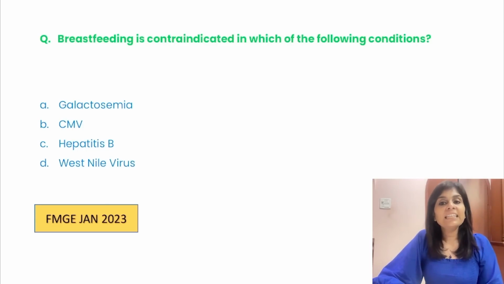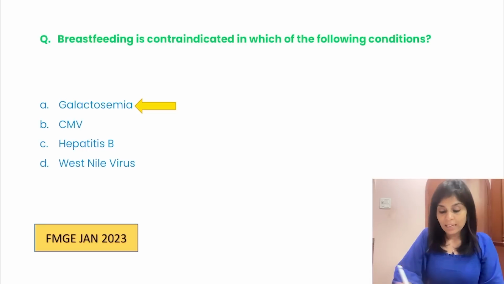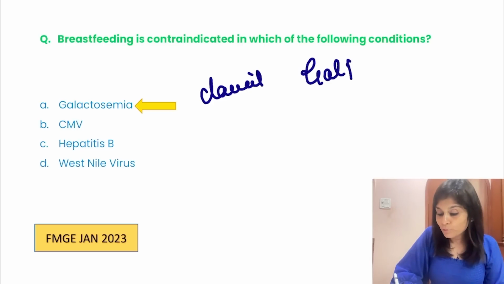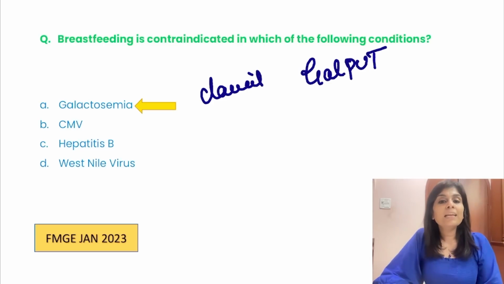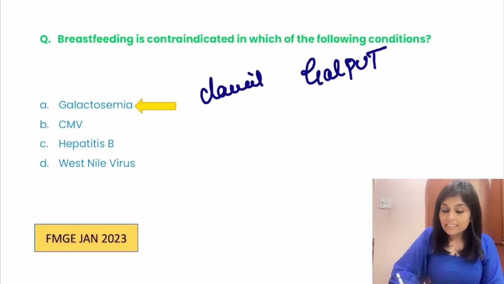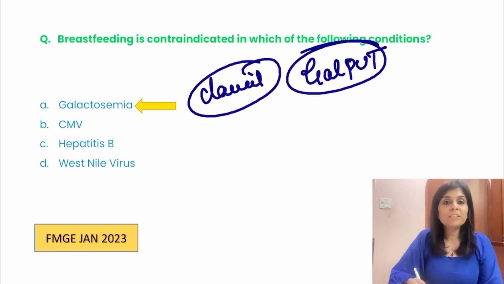Breastfeeding is contraindicated in which of the following conditions? Obviously, it's contraindicated in galactosemia. Why in galactosemia? Classical galactosemia is caused by the deficiency of GALT. This can be a one-liner. Classical galactosemia is caused by the deficiency of galactose 1-phosphate uridyl transferase. In this condition, galactose metabolism is affected.